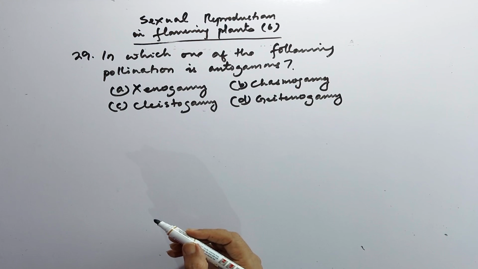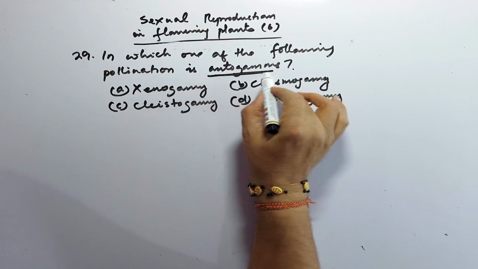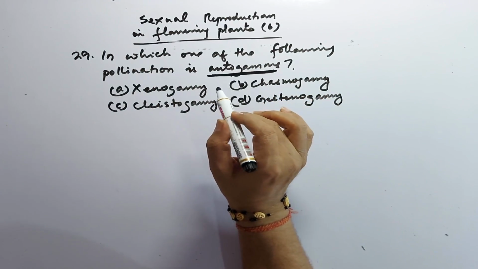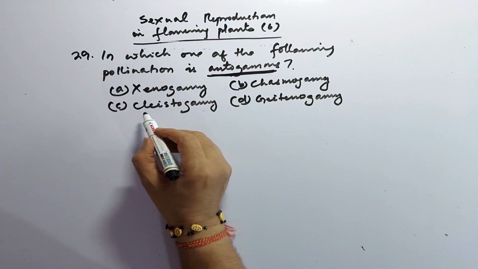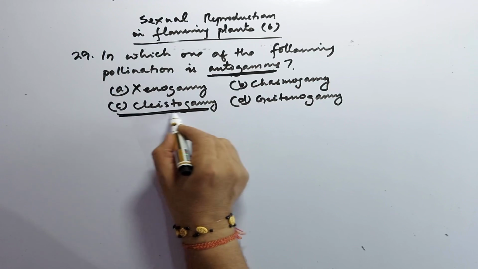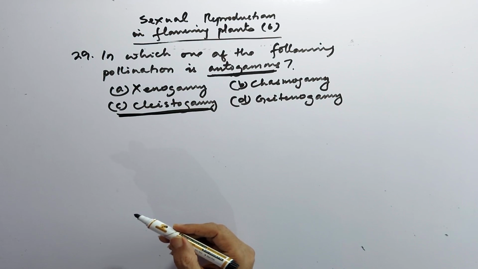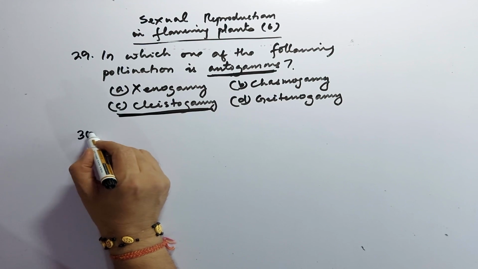In autogamy, exclusively the same flower is involved, a bisexual flower, and this is most certain in the case of a cleistogamous flower, which is a closed flower. So we can be 100% sure that there must be autogamy. So the next question, that is 30.